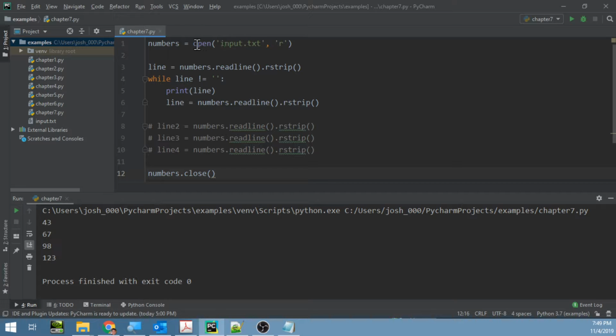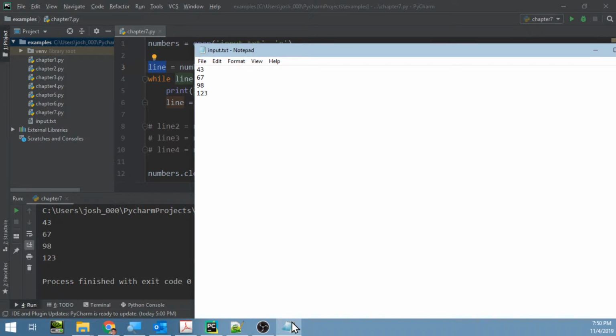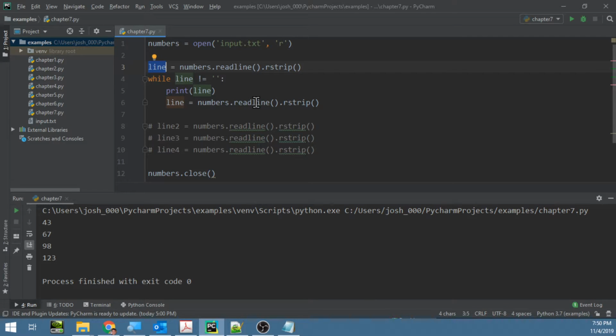So let's think this through and make sense. We open the file. It's referenced in numbers. We pull the first line out of the file. We say, give me the first line. And then we need to know how many additional lines there are. We don't know. So we run the while loop. And while this is not empty, right? If it returns an empty string, we know that it's finished. So it could be if the file is empty, then line is empty, this never executes at all. But we know that we have data in the file, right? We know what we have, it's right here. And so then I believe this will run just fine.